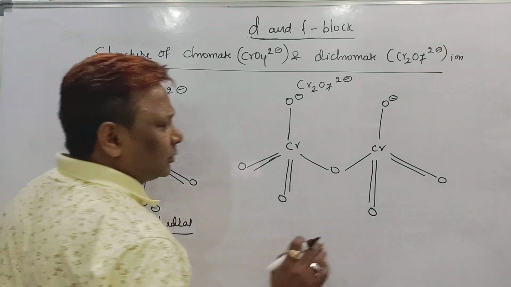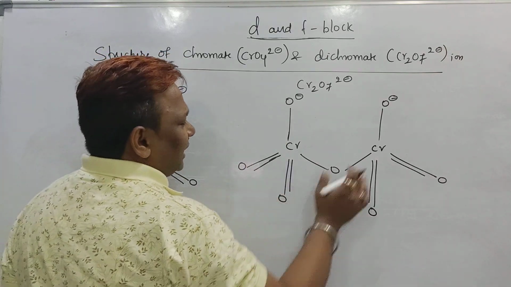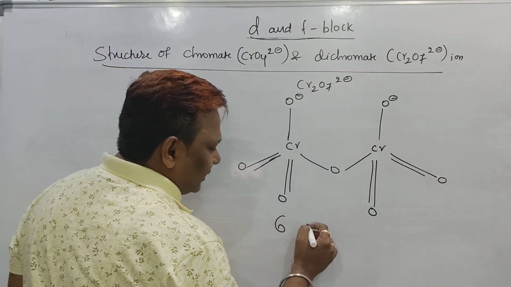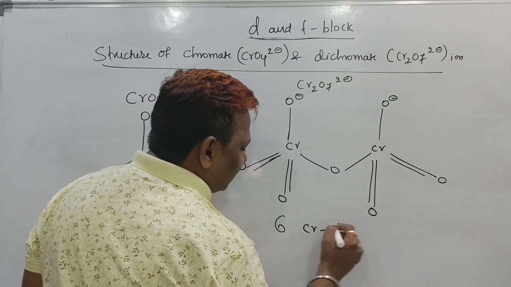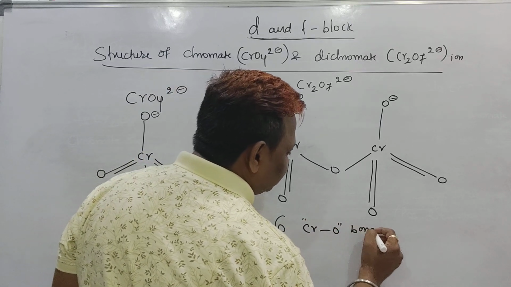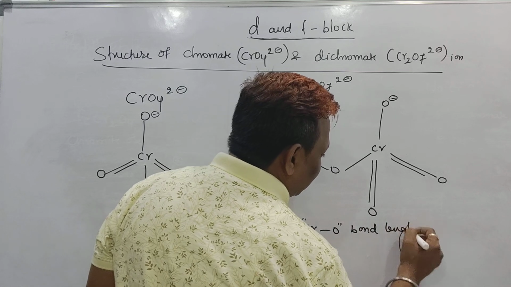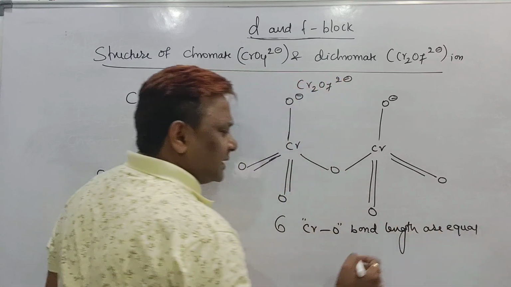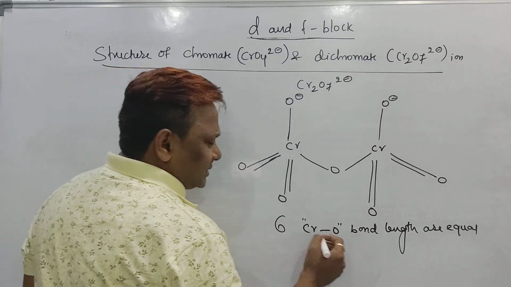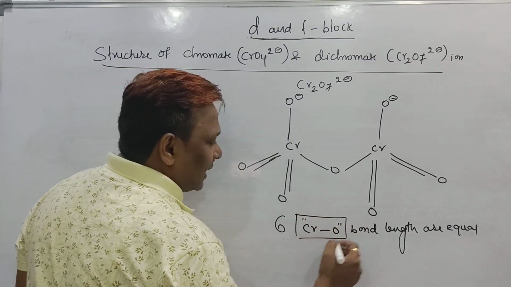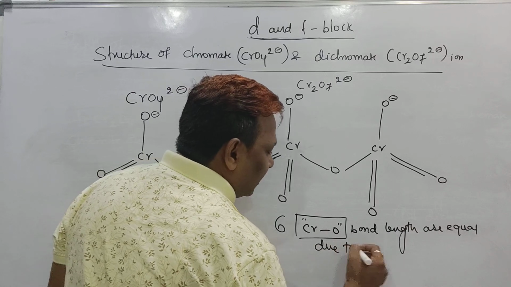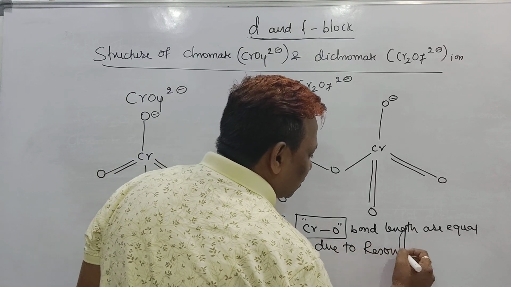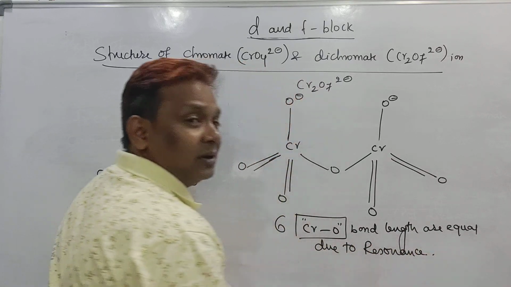But in the exam one question was asked: in this structure, there are 6 chromium-oxygen bond lengths that are equal. But why only 6? Why not 8? Because 6 chromium-oxygen bond lengths are equal due to resonance.